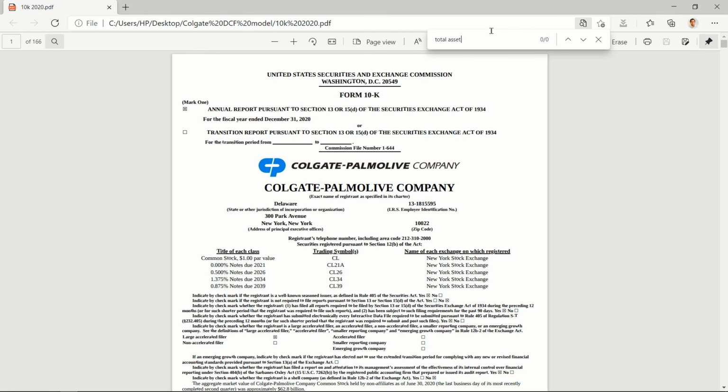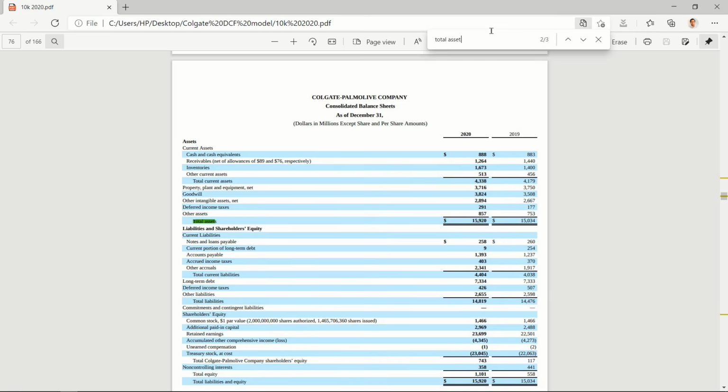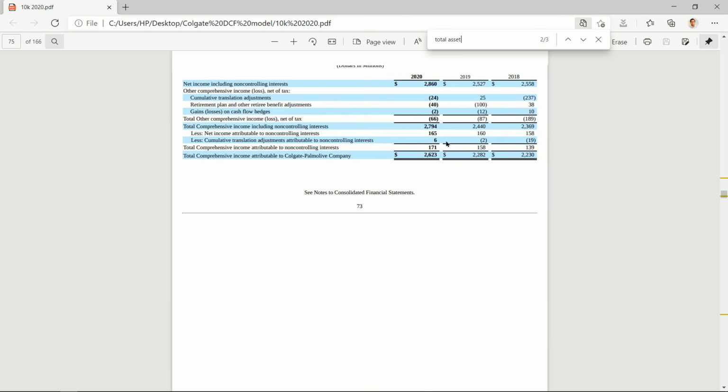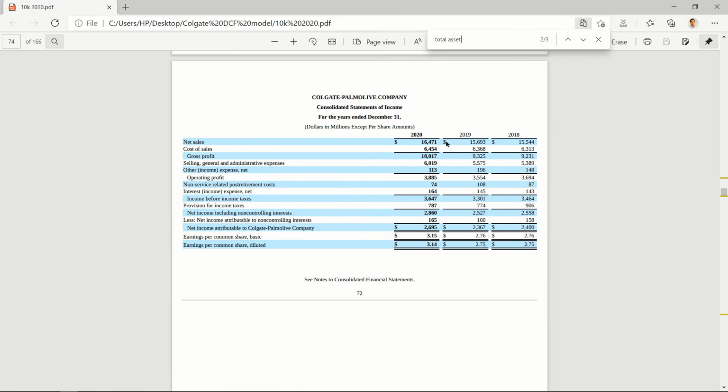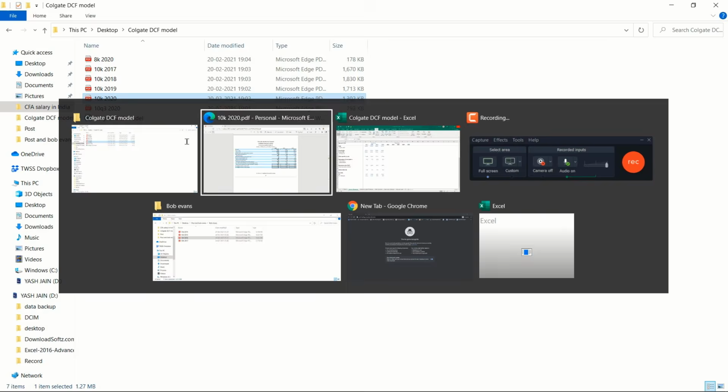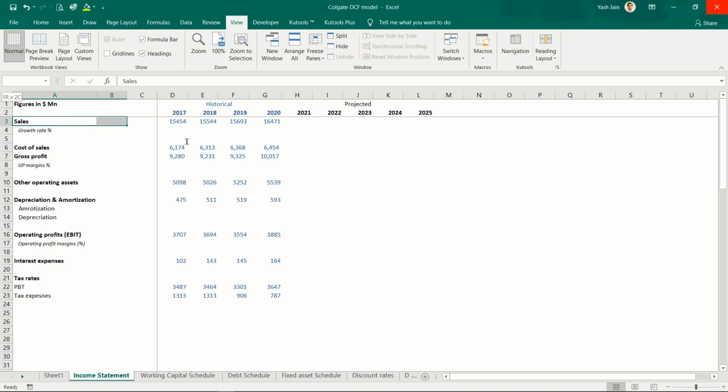This will take you to the balance sheet, and just above the balance sheet you will have your profit and loss account. So enter historical data for 2020, 2019 and 2018, all the essential things. That is, you have to enter sales, cost of sales and gross profit. You have to enter other operating expenses.